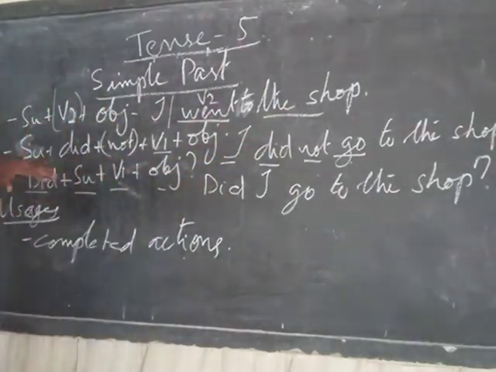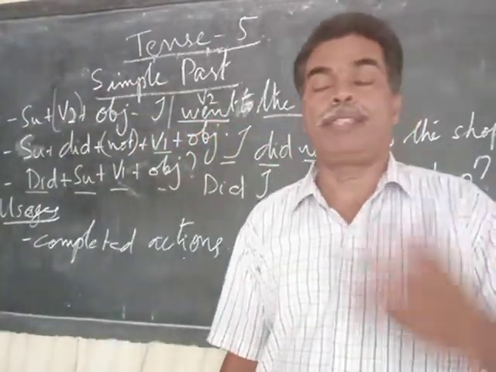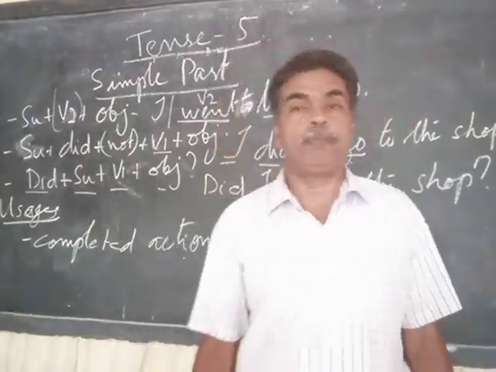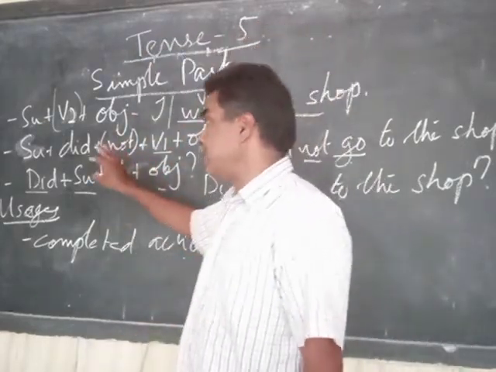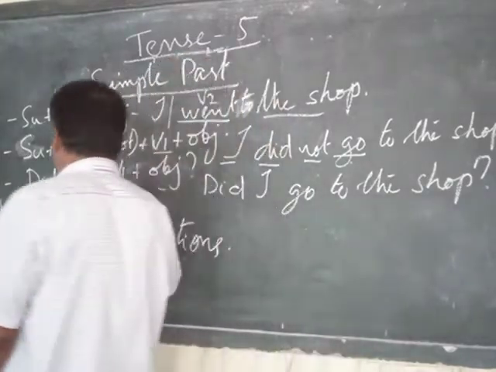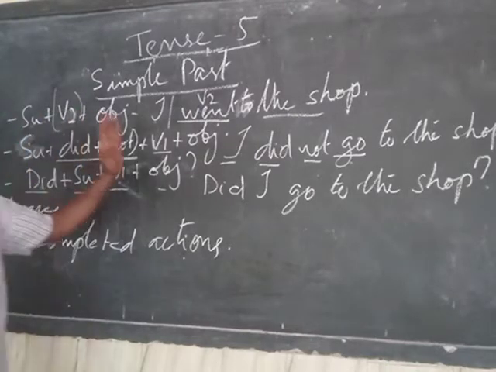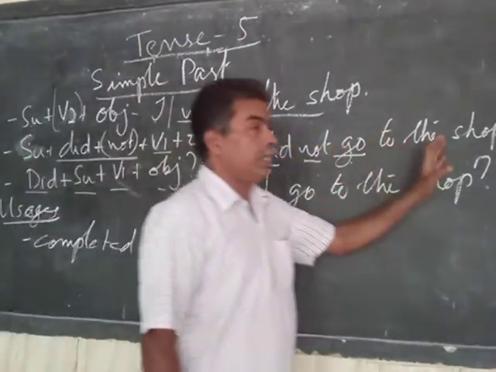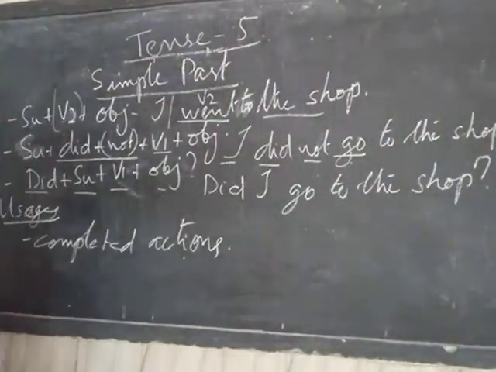Now, if you want to make a negative sentence, there are people who say, I not went, sir. I not heard, sir. Or we not played, sir. That is the wrong usage. To make a negative sentence in simple past tense, we have to use did not. So subject, did, not, V1, object. You can say, I did not go to the shop.